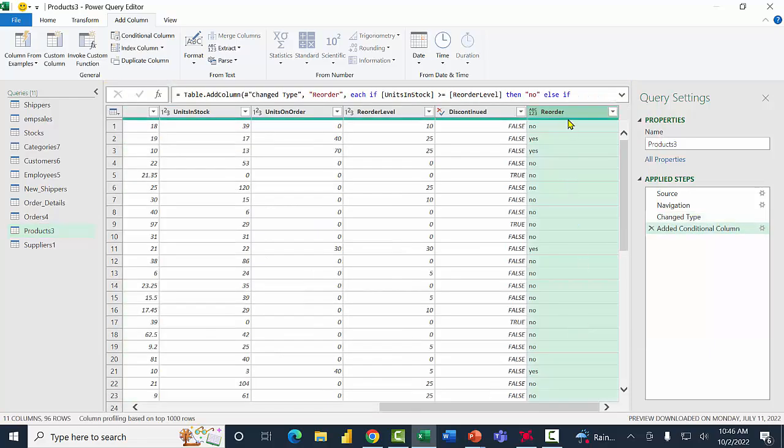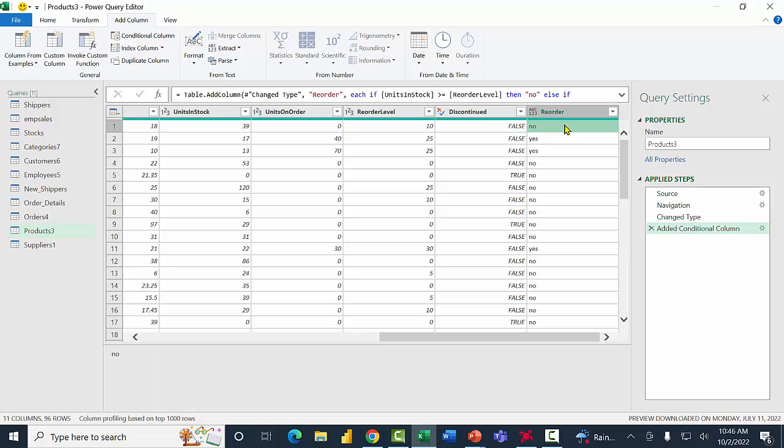Notice how I have a new column that's called reorder. This one says no, because I have 39 in stock. 10 is the reorder level, so I don't need any. It's not discontinued, so no, I don't have to order that one. The next one says yes, because we have 17 in stock. 25 is the reorder level, so I need some. It's not discontinued, so yes, I want to order that one. Now look at this one down here. It says discontinued here. I mean, the discontinued is true, and that's why it says no here. So it looks like the logic worked out.